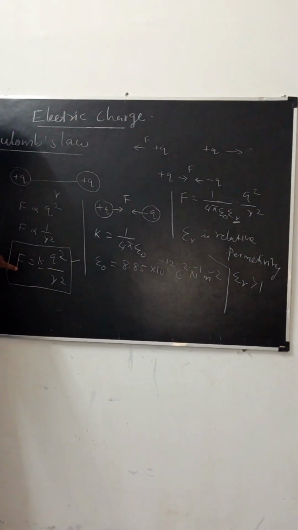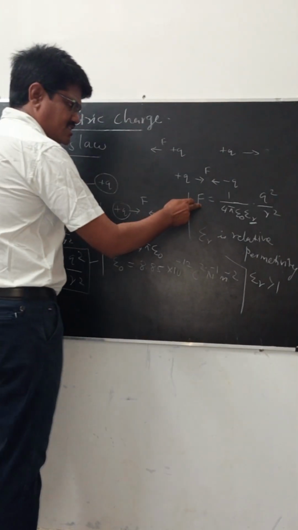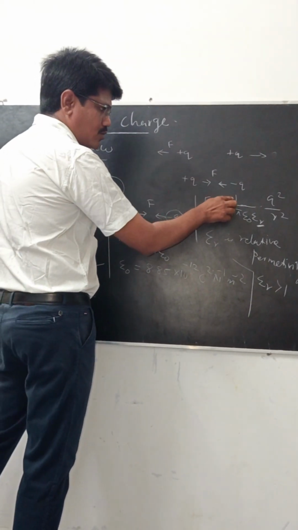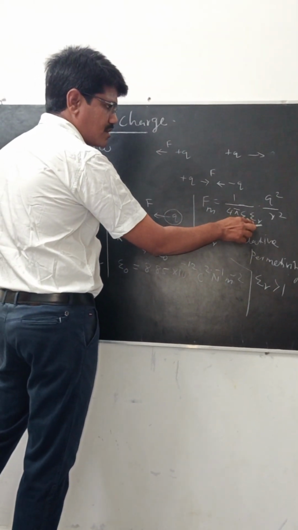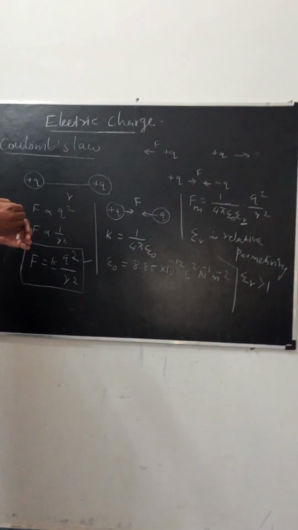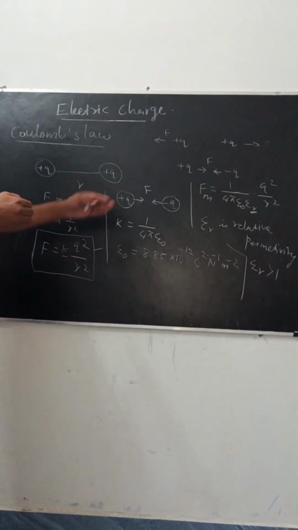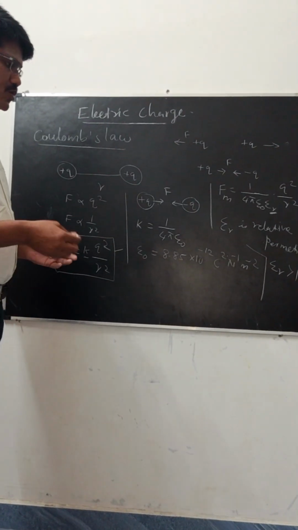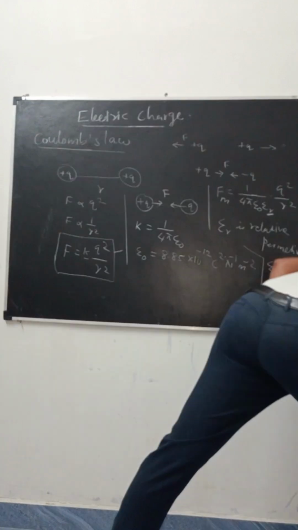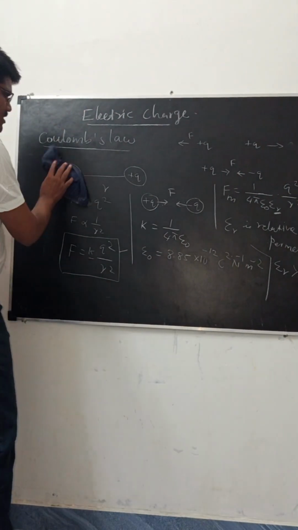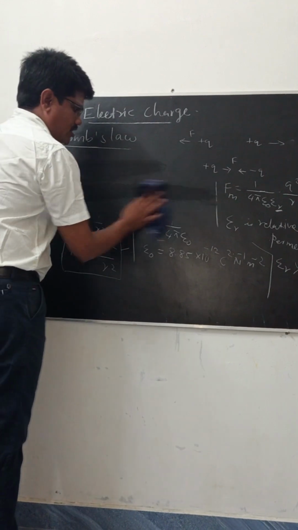That equation is for free space. For the medium M, Fm is equal to 1 by 4 pi epsilon r into Q square divided by R square. Now to relate the air medium and the water medium, we are going to divide these two equations.